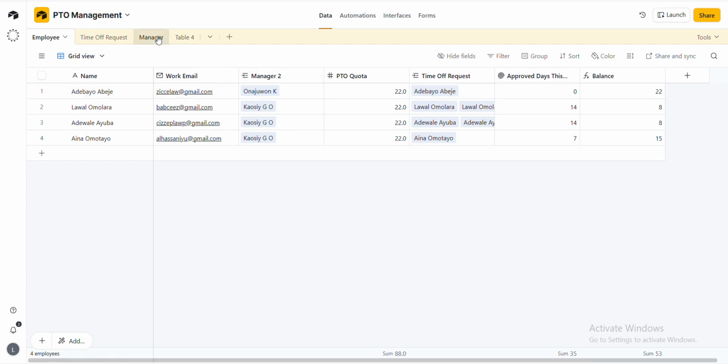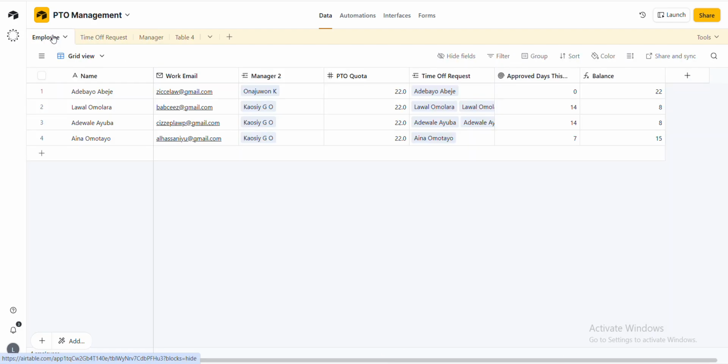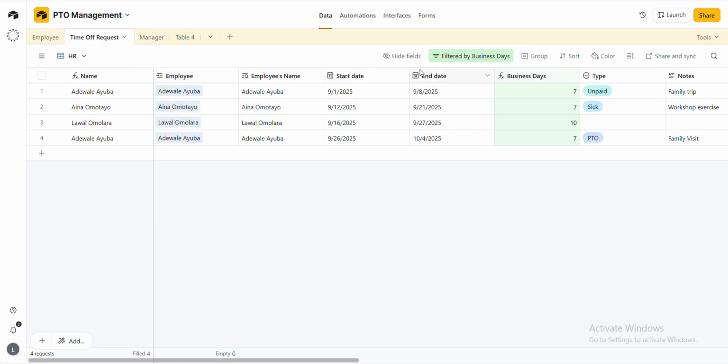Now you link this manager, these three managers. You are going to choose this Kausi or another one, then you are going to link them to the employees. So you can see I link Onojuwon for Adebayo, then for Kausi, Alik, Lawal, Omolara. So these are the managers for each of these employees. That means the manager here will be the one to approve their request whenever they request for time off, which they fill into this place.